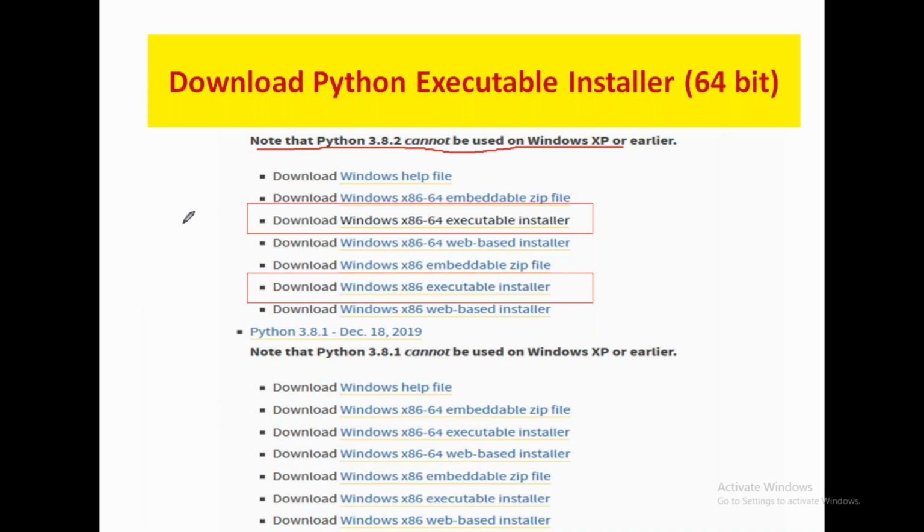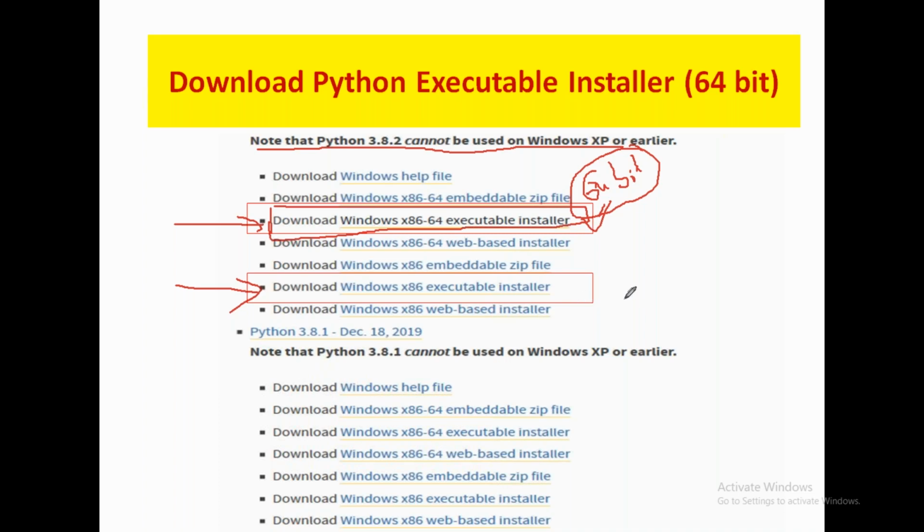So you have two versions here. This is one version, this is another version. Remember, use this to install 64-bit. If your computer or laptop is 64-bit, then use this. Please download this software. Clear? Please take a screenshot. Download. This is for 64-bit.